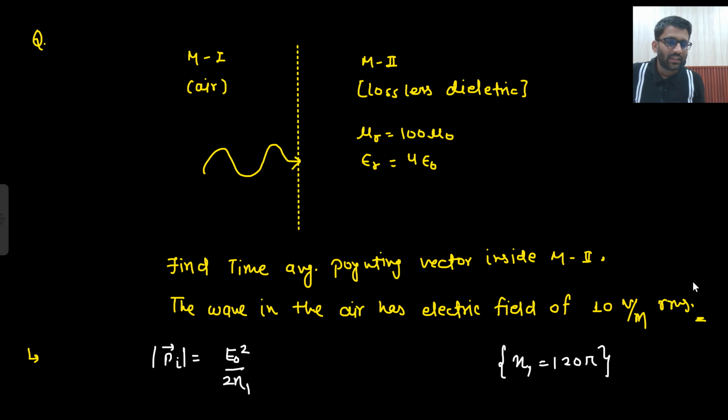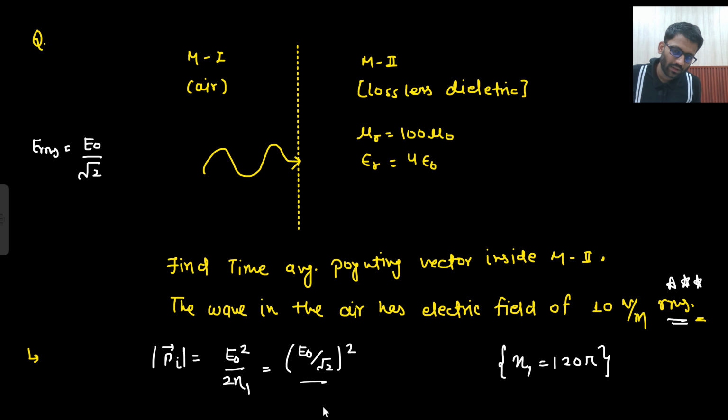But the thing is, what they have given is RMS. Star mark it. What is RMS? E RMS is equals to E naught by root 2. Root 2 of maximum value. Okay, this you need to remember. It is 1 by root 2 of the maximum value. This we have studied in network analysis as well, in signal system as well. What is the RMS value? 1 by root 2 of the maximum value. So E naught by root 2